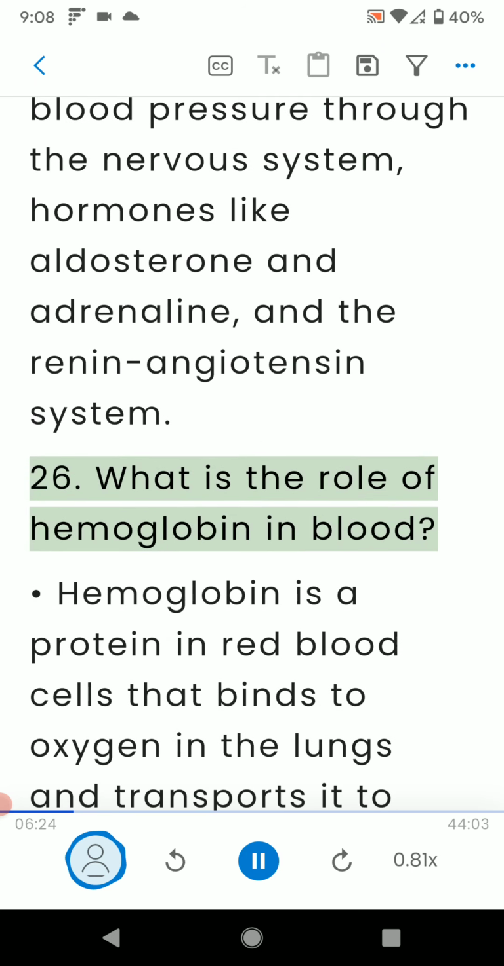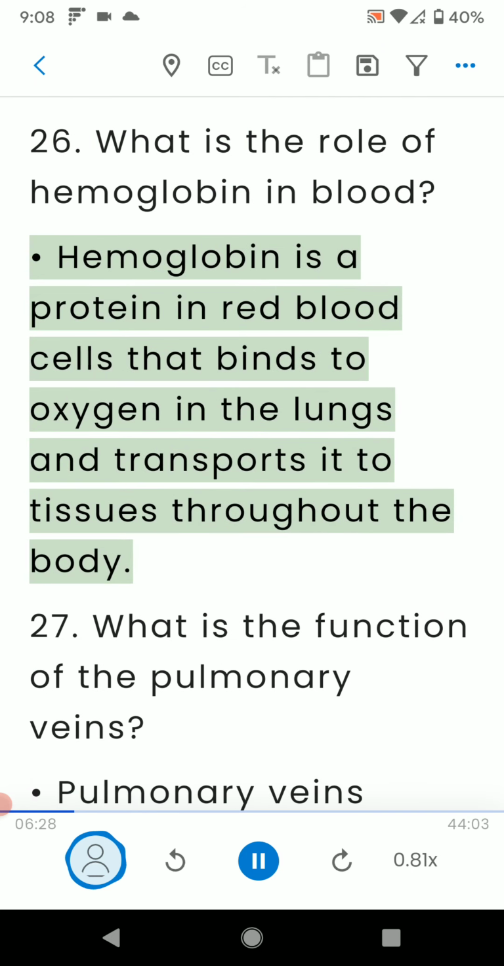26. What is the role of hemoglobin in blood? Hemoglobin is a protein in red blood cells that binds to oxygen in the lungs and transports it to tissues throughout the body.